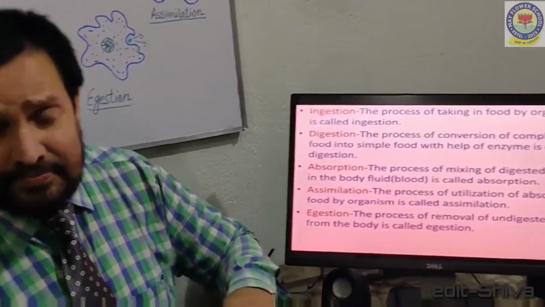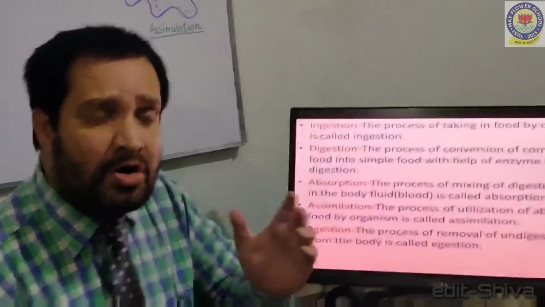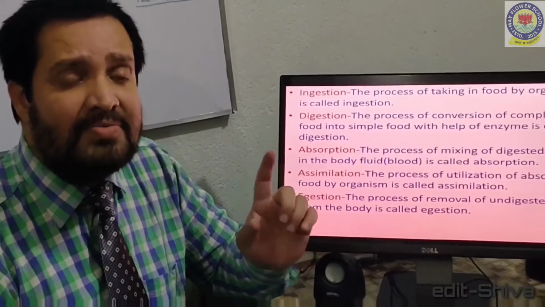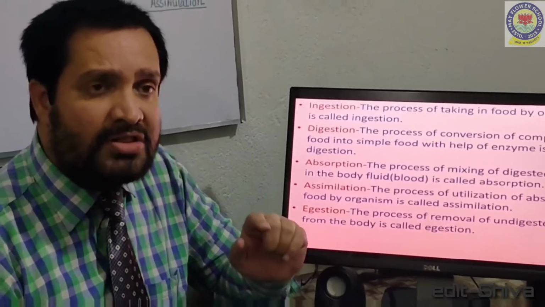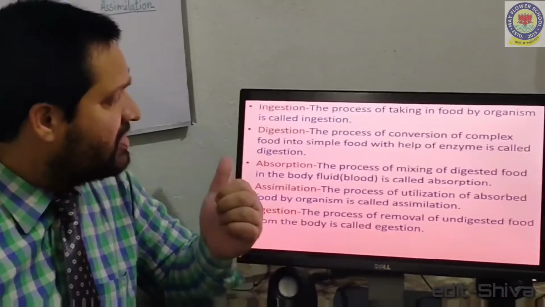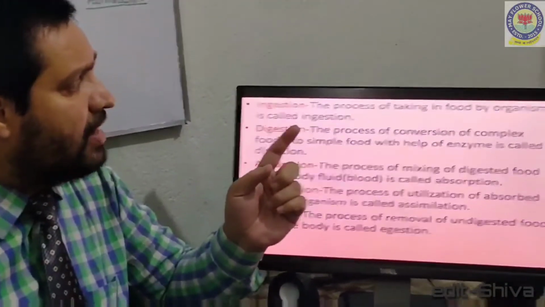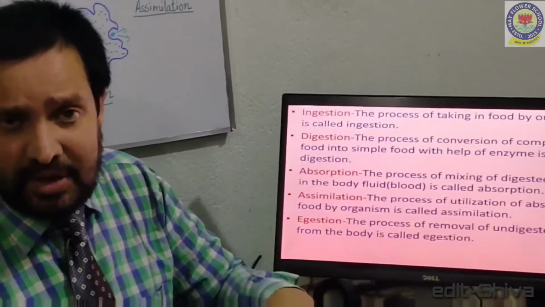Dear students, in these organisms, holozoic nutrition takes place in five stages. Let us study all these five stages one by one. First is ingestion. The process of taking in food by an organism is called ingestion.